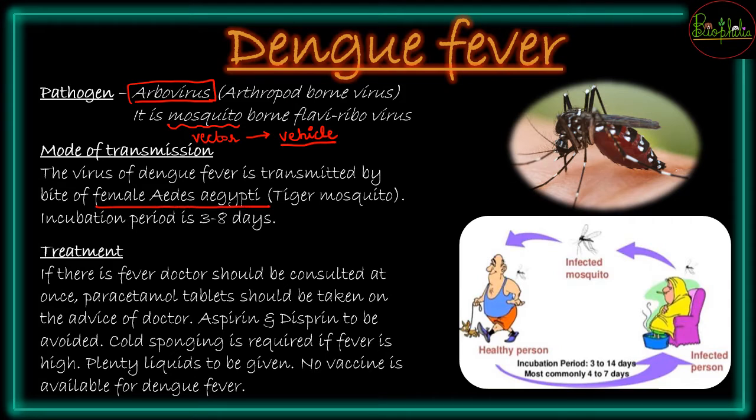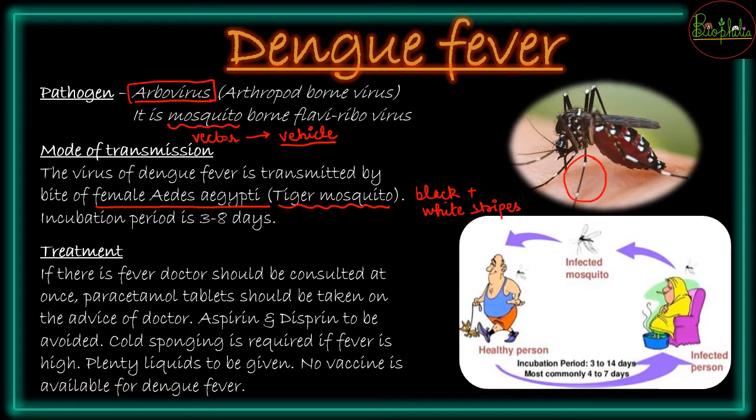So this mosquito is also called a tiger mosquito because the legs of this mosquito have black and white stripes. So black and white stripes होने की वजह से उसे tiger mosquito भी बोलते हैं, and these stripes are very famous for causing dengue fever.